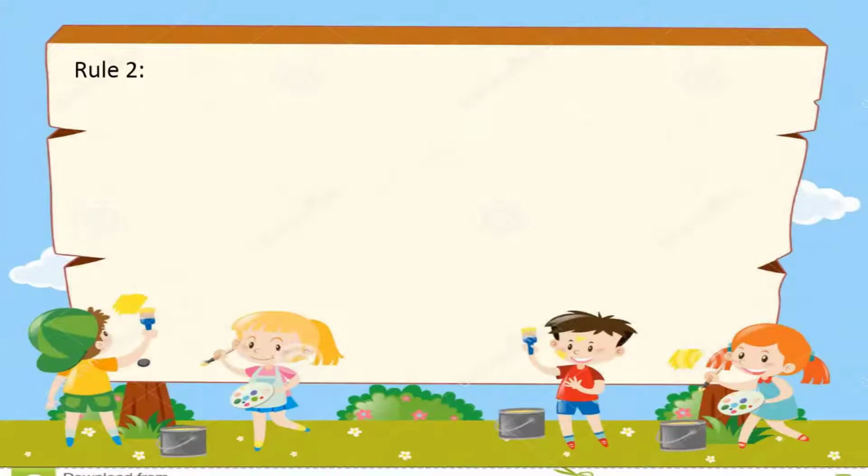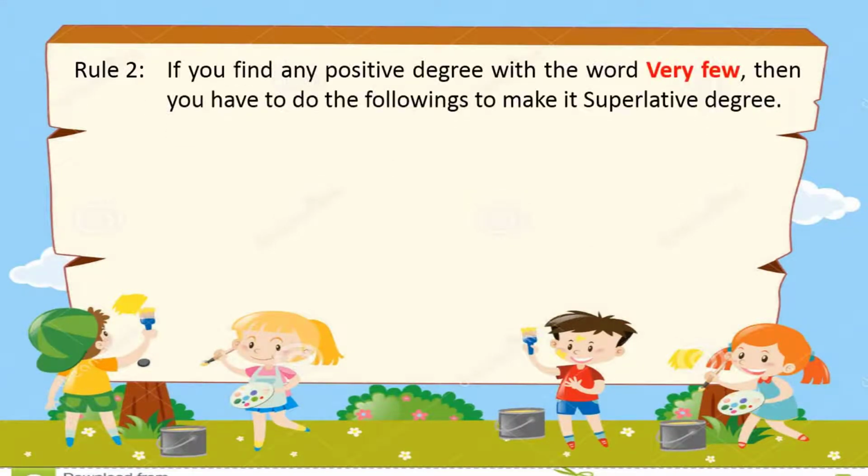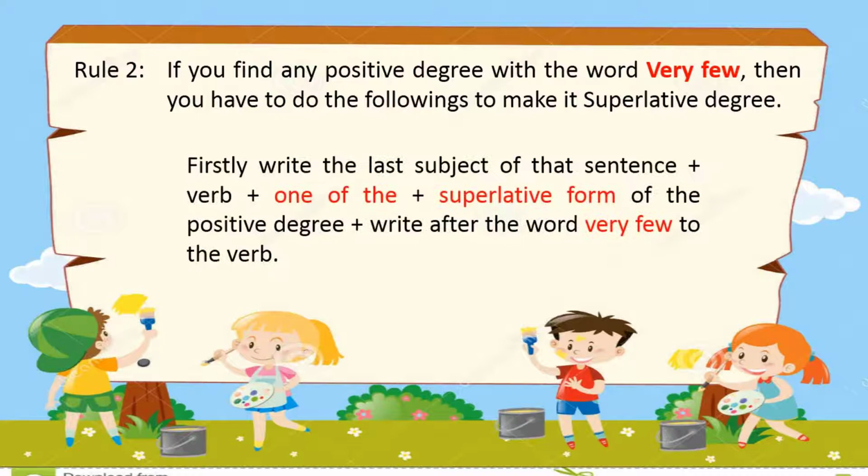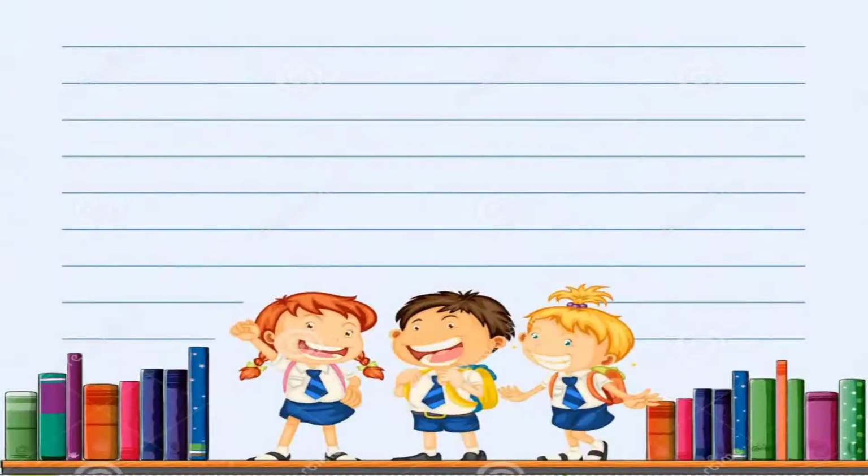Okay, so rule number 2. If we find any positive degree with the keyword very few, then you have to do the following to make it superlative degree. Firstly, write the last subject of the sentence plus verb plus one of the plus superlative form of the positive degree, and plus write the words after very few to the verb, similar to before. Let's have some examples.